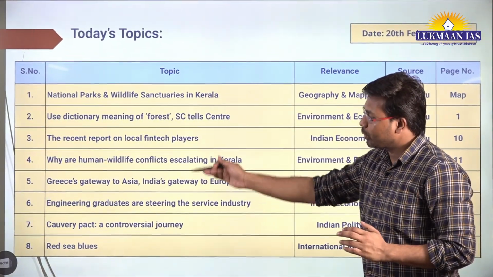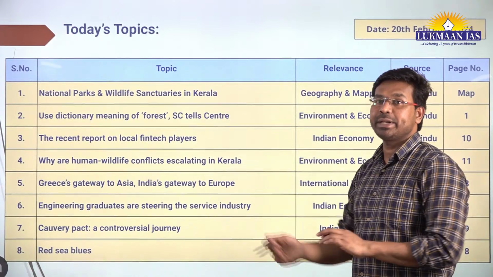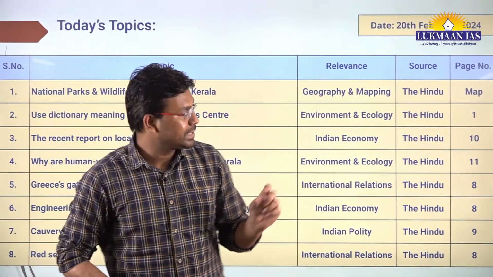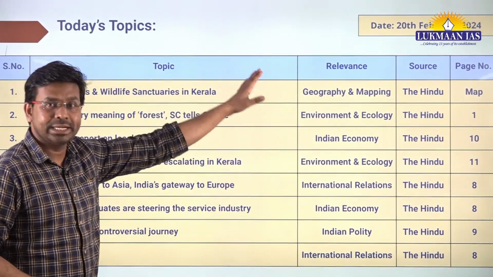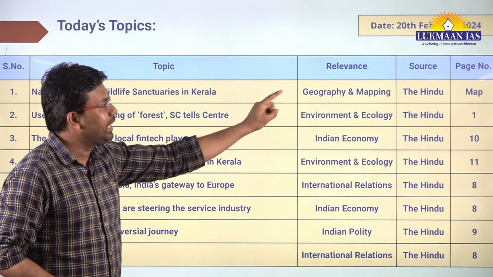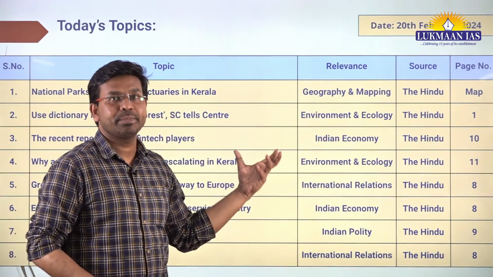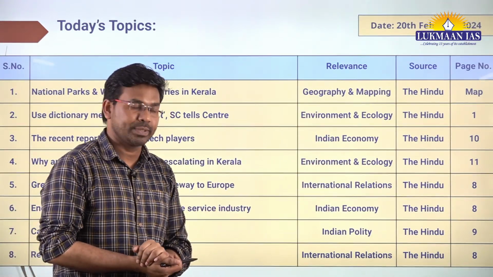So in all, we are going to cover 7 articles and 1 map related topic, and we have listed the name of the articles along with their relevance from the UPSC perspective, and also we have listed the page number from the Delhi edition of the Hindu newspaper.